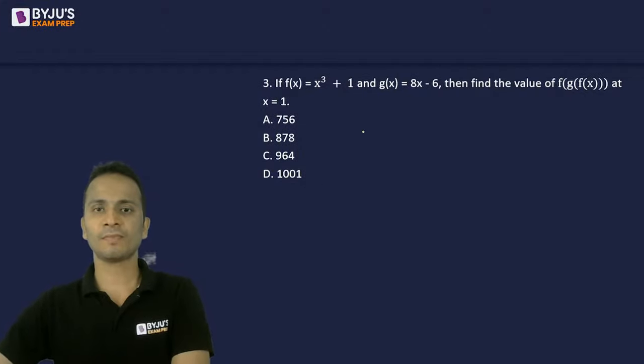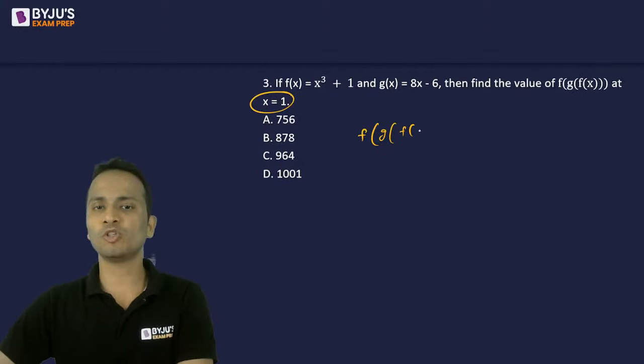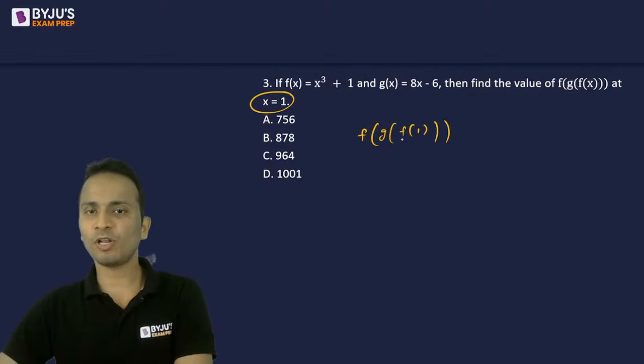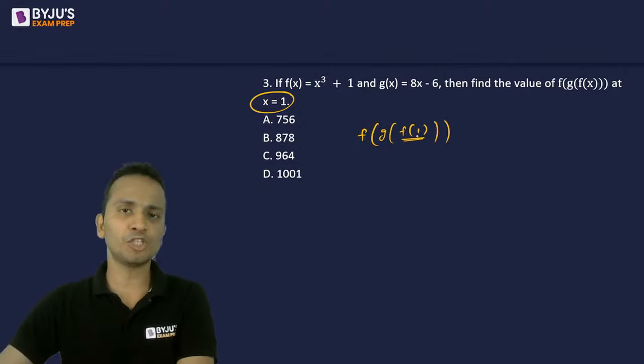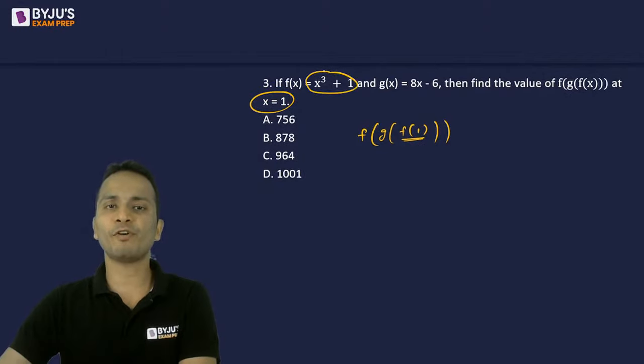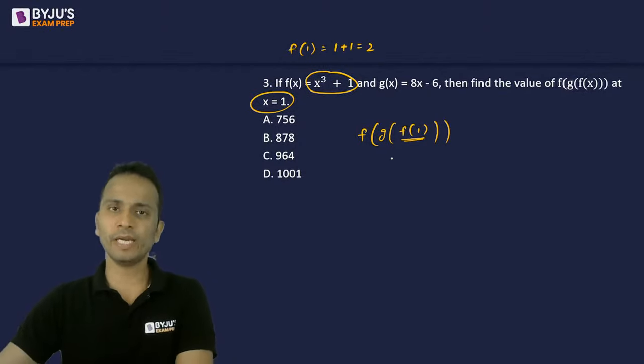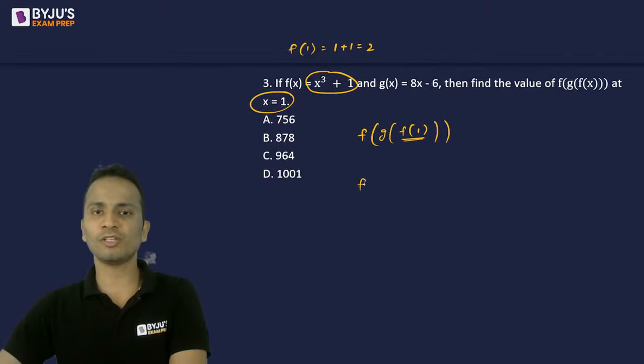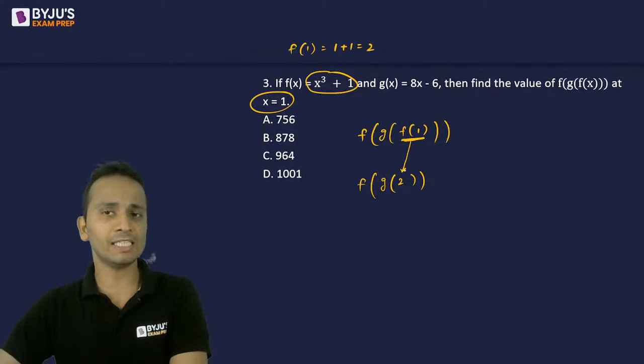Harsh, nice. Now f of g of f of x, at x equal to 1. So I'll substitute 1 already. First, I'll calculate f of 1 and substitute here. F of 1 will be 1 cube, that is 1, plus 1, which is 2. So f of 1 is 2, and this function becomes f of g of 2.